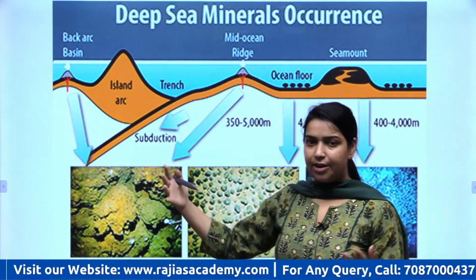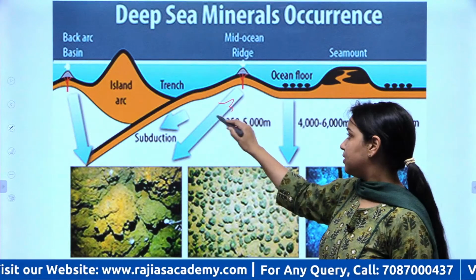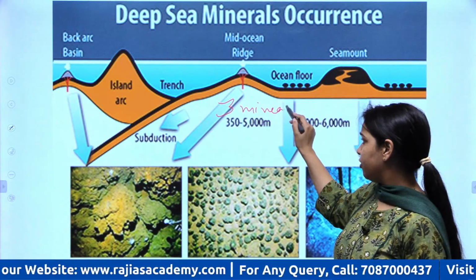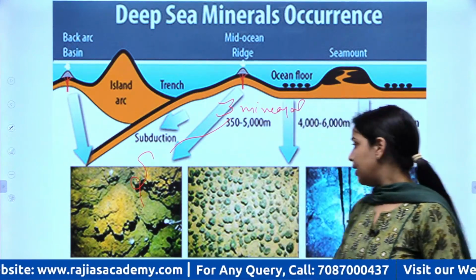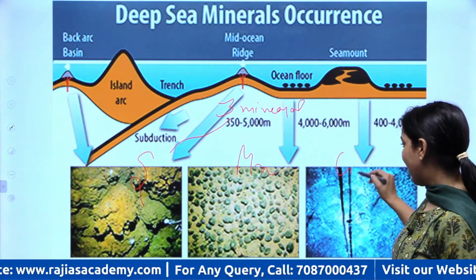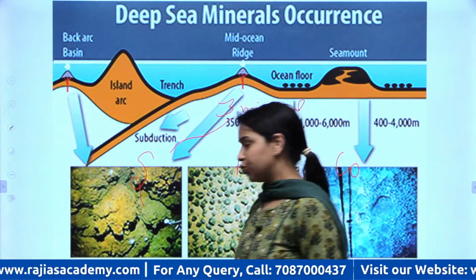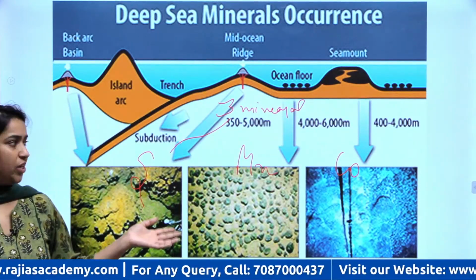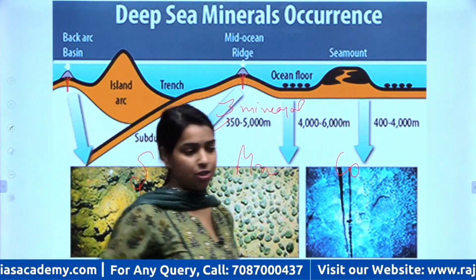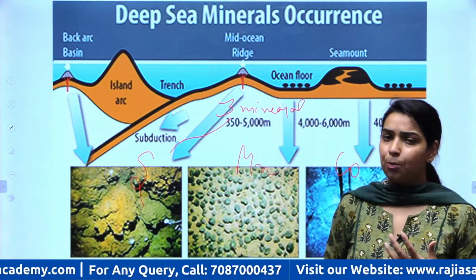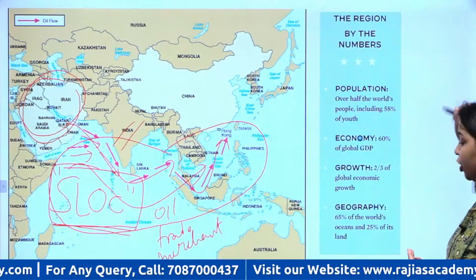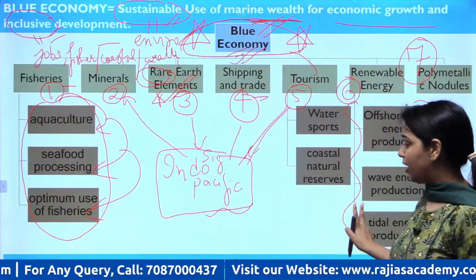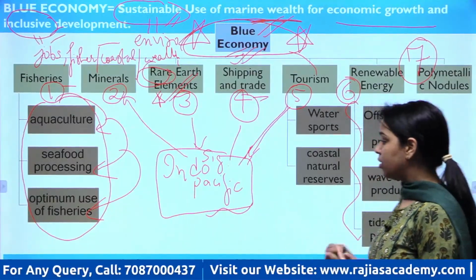You find basically three kinds of minerals in the Indo-Pacific Ocean, that includes sulfide nodules, manganese nodules, and cobalt-related crust. So these are very important for your electronics and other industries. That is why this Indo-Pacific is very significant, because it houses these polymetallic nodules in large quantity, right?